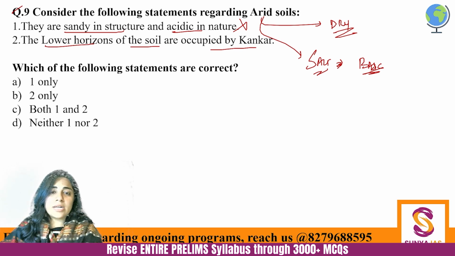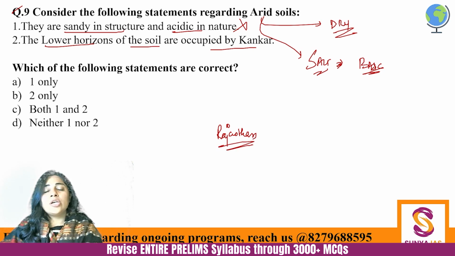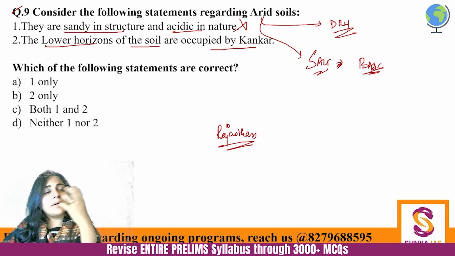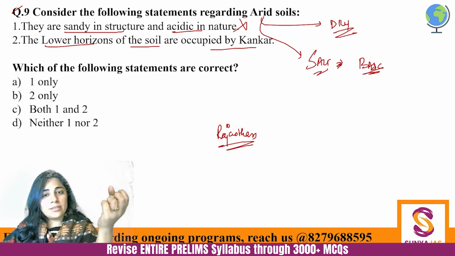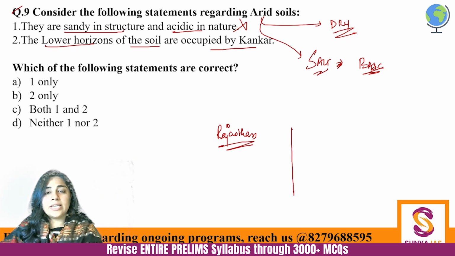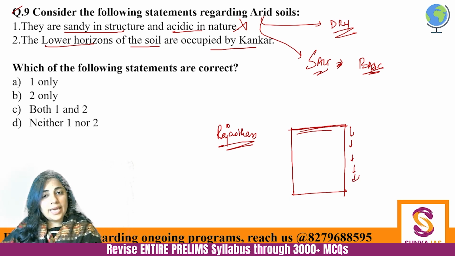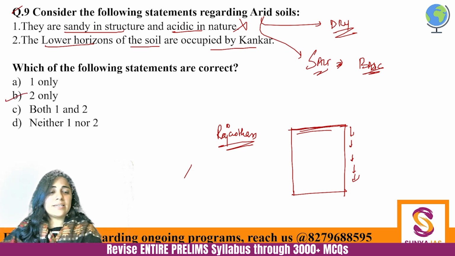And lower horizons of the soil are occupied by kankar, absolutely correct. Just think about the Rajasthan side. If this is the soil horizon, and we are digging deep into the land in Rajasthan, we would find thin sand on the top, and as we go down, we will find bigger rocks. है ना? So we'll first come across kankars, then we'll come across boulders, etc. So this is absolutely correct, and there is no guessing in this that it is not suitable for cultivation.